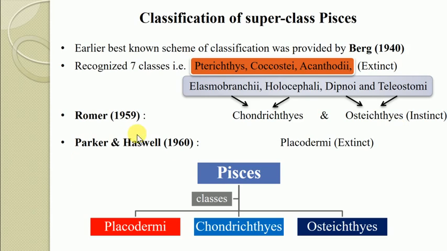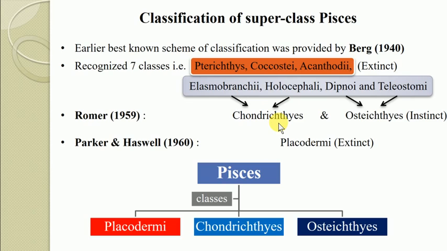So what Romer actually did was combine the Elasmobranchii and Holocephali classes recognized by Berg into the single class Chondrichthyes, provided with a cartilaginous endoskeleton.